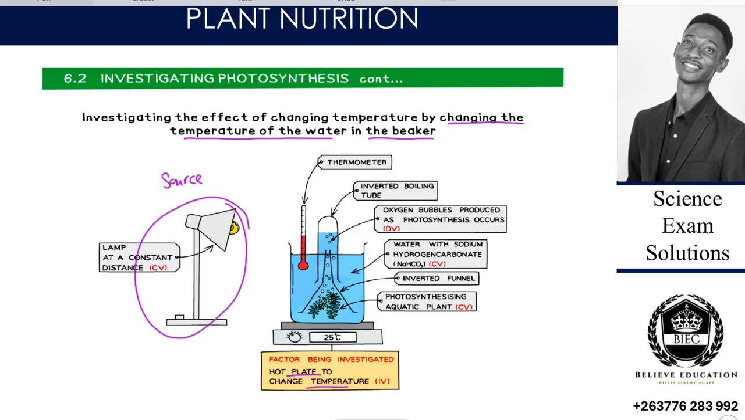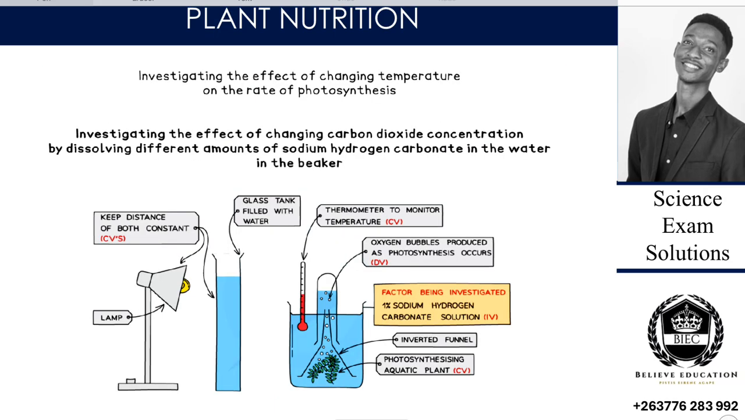Then from the optimum, as the temperature keeps increasing, we begin to kill our plant, and the enzymes will begin to deteriorate, or they will begin to be denatured. Then we can no longer get the same results as we were getting previously. We are saying we are investigating the effect of changing temperature on the rate of photosynthesis.